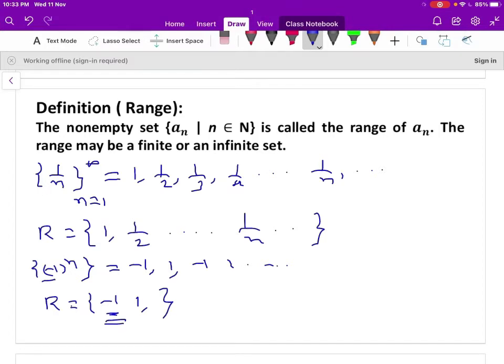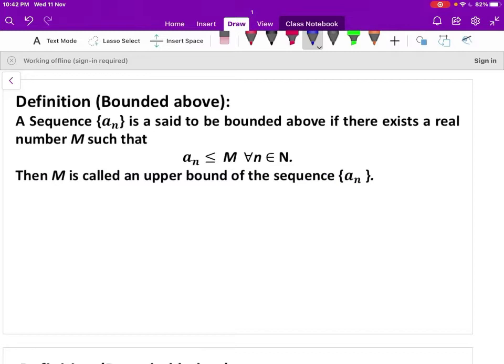Now we'll move to the definition of boundedness of a sequence of real numbers. A sequence a_n is said to be bounded above if there exists a real number M such that for all n belonging to N, all the terms of the sequence a_n are either less than M or equal to M. Then M is said to be an upper bound of the sequence a_n. We can show it graphically.